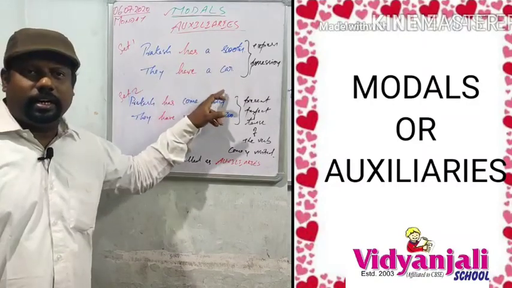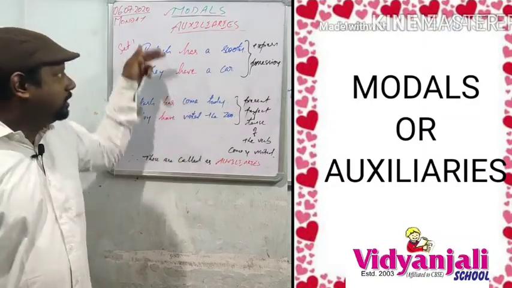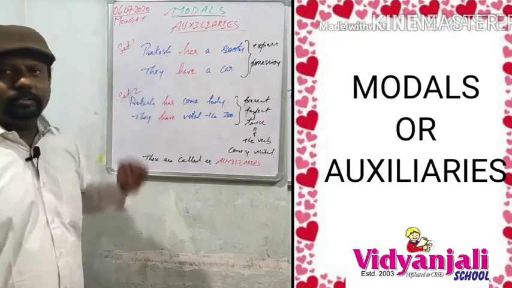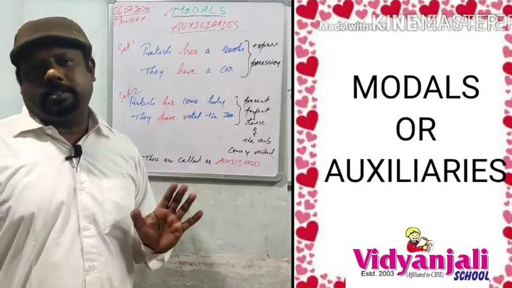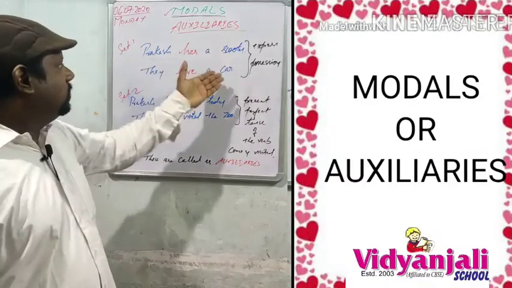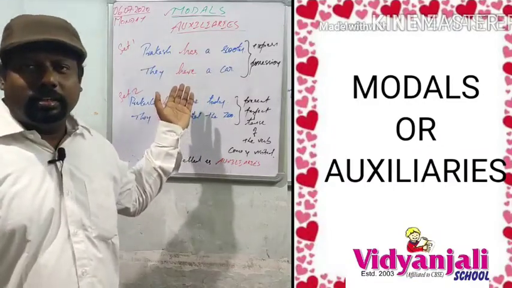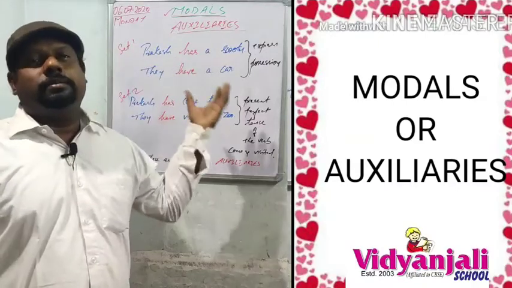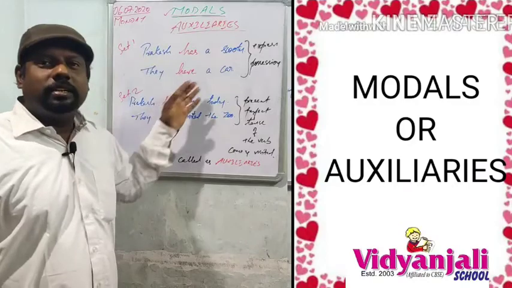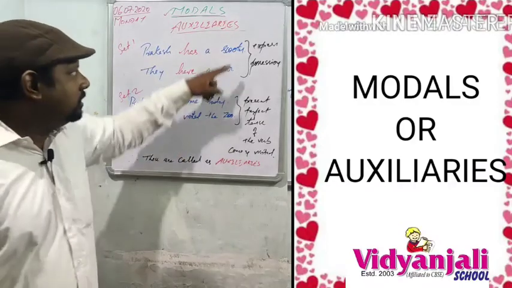They have a car. Here, the verbs has and have are the main verbs, or principal verbs, because no other verb is there. So has and have acting as main verbs express possession.